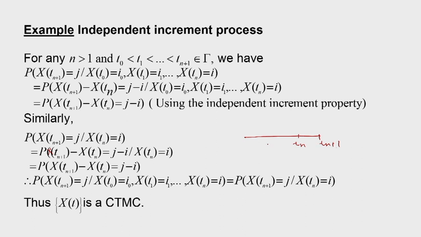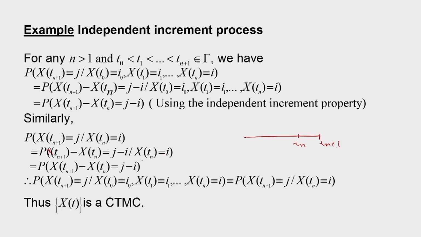Given that increments are independent, the probability that X(t_{n+1}) minus X(t_n) is equal to j minus i, given X(t_n) is equal to i, will be the same as the probability that X(t_{n+1}) minus X(t_n) is equal to j minus i, using the independent increment property.